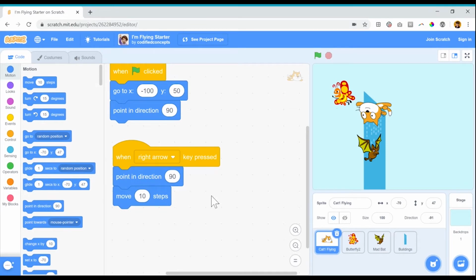To compensate for that, I would have to add another block here. I would have to tell it that when I press the right arrow key, I want it to make sure that the cat is pointing toward the right and then moving. Okay, so that works really well.